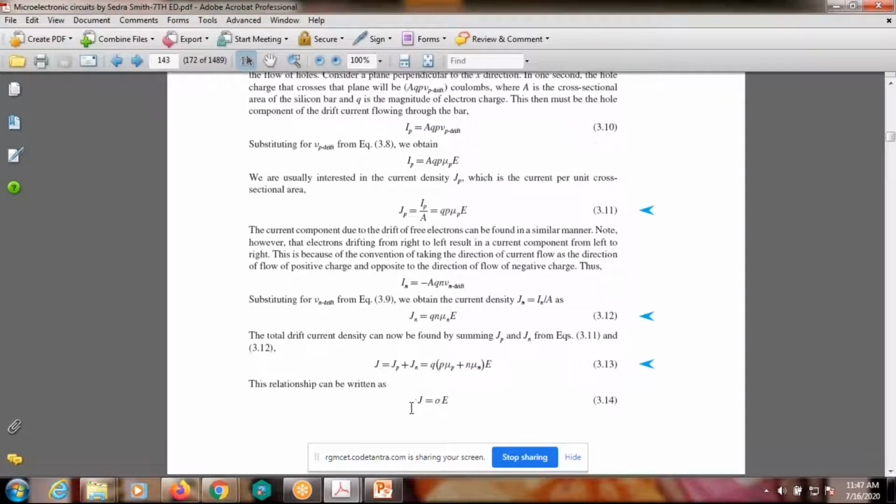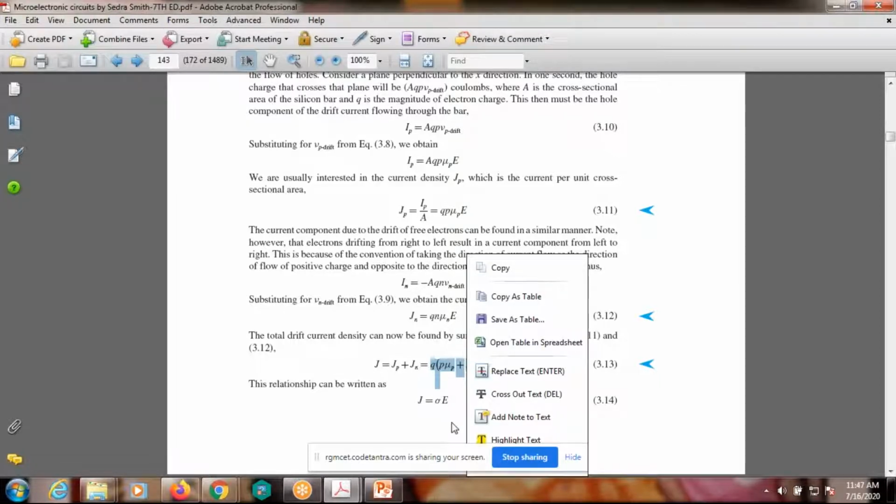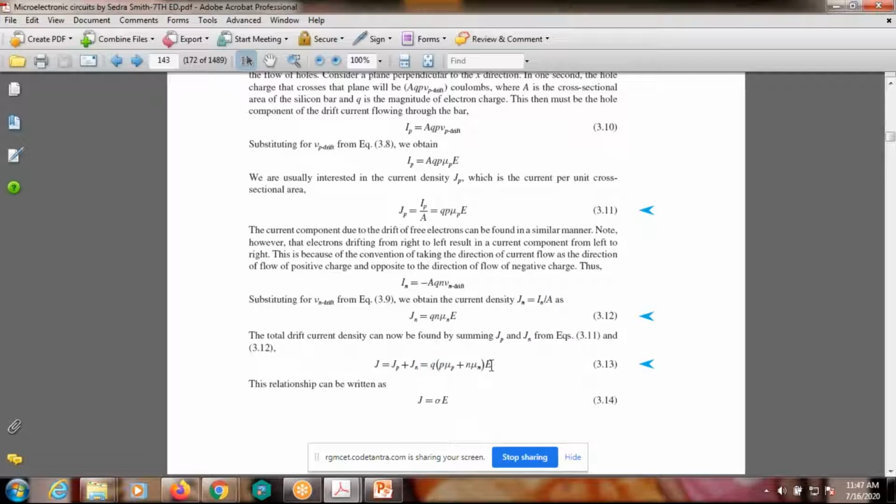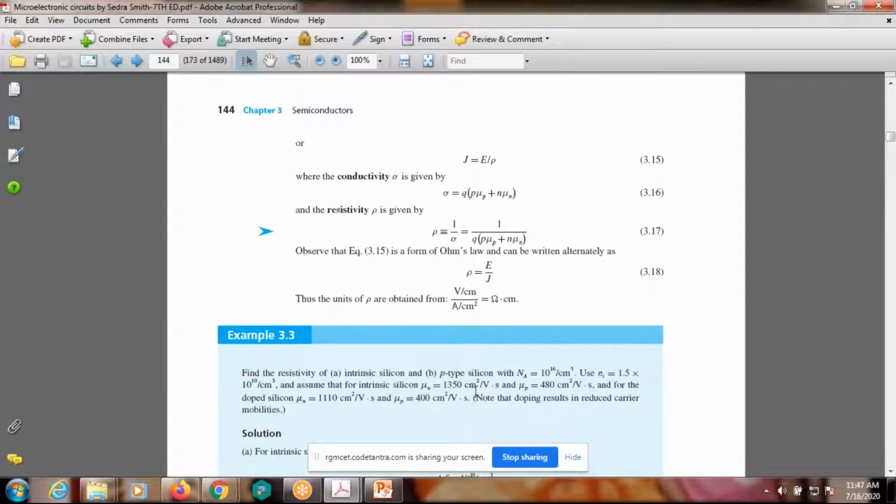In the second book, again based on Ohm's law, J is equal to sigma into E, where sigma is the conductivity. What is the conductivity? Conductivity is equal to Q into P into mu_p plus N into mu_n. That is the conductivity. E, the electric field, as it is.